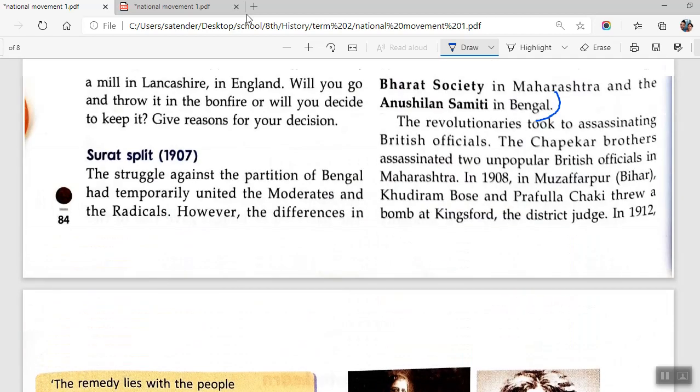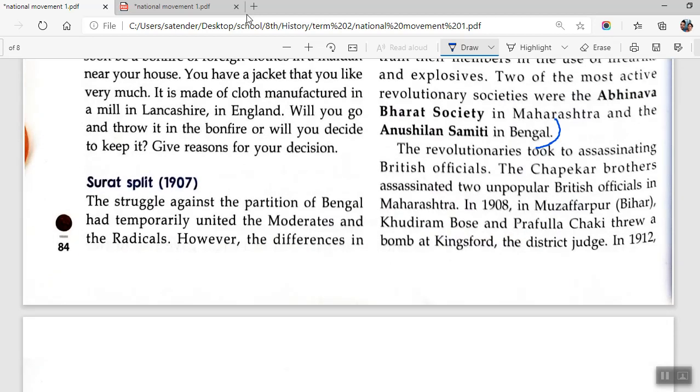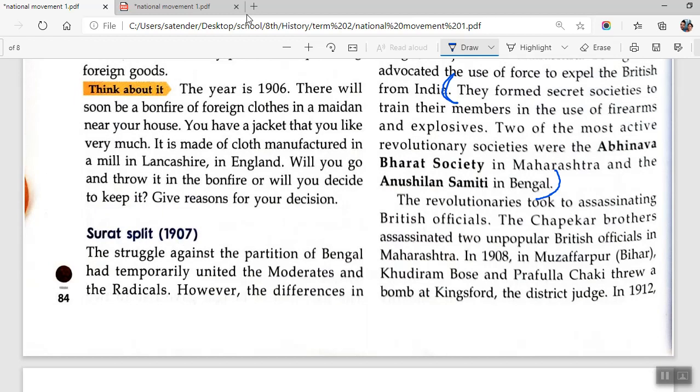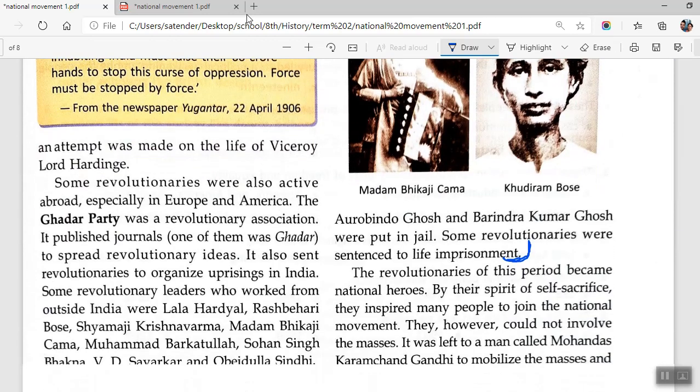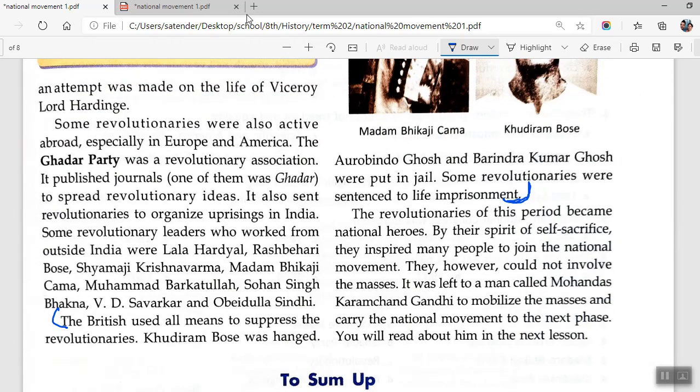So for that, we will be writing this one. And for the second part of the question, what was the response of the Britishers? You will be writing these lines.